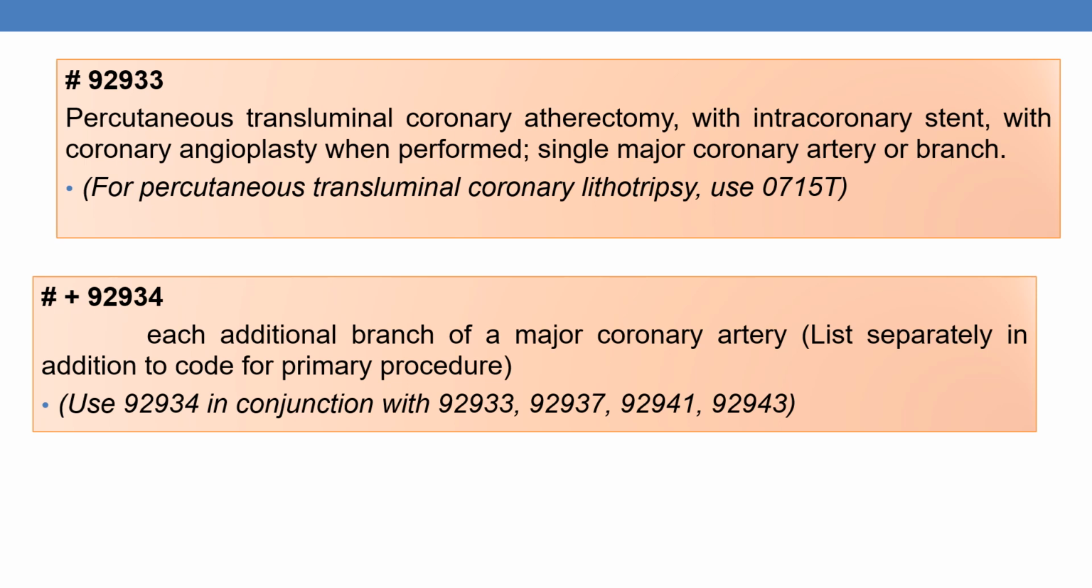The next CPT is 92933. Percutaneous transluminal coronary atherectomy with intracoronary stent with coronary angioplasty when performed. Next is the add-on code plus 92934 for each additional vessel. It can be branch or a major coronary artery.